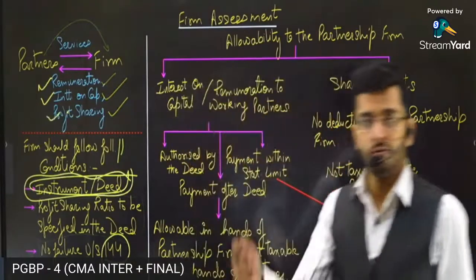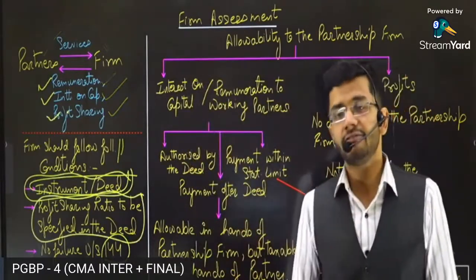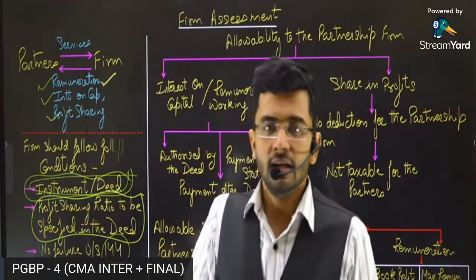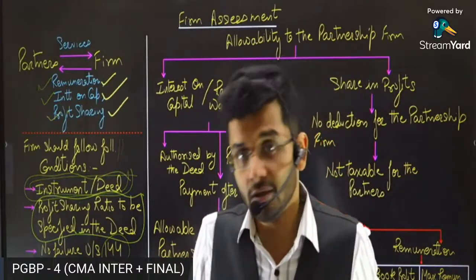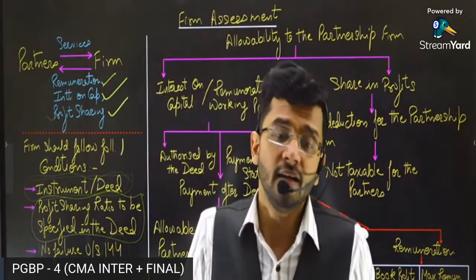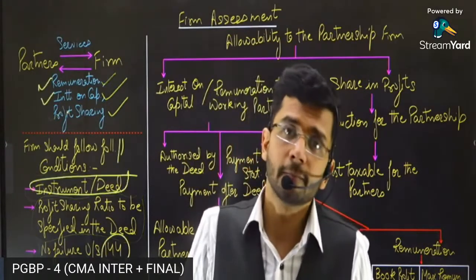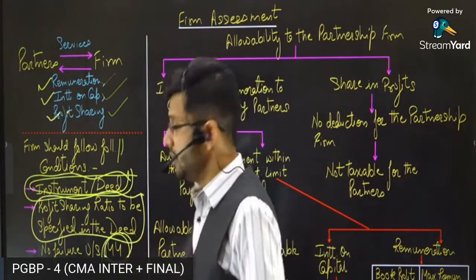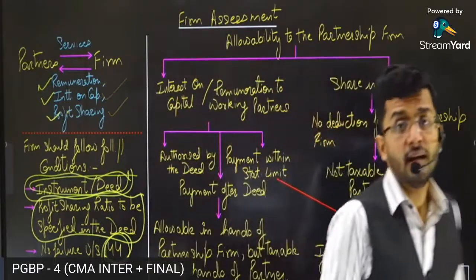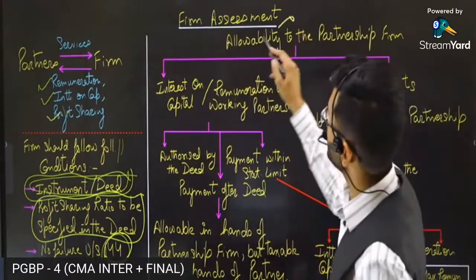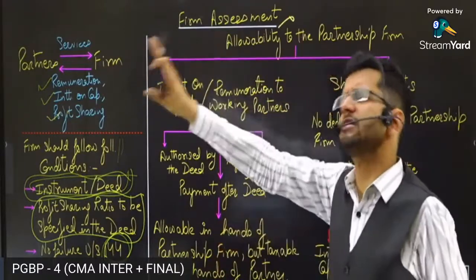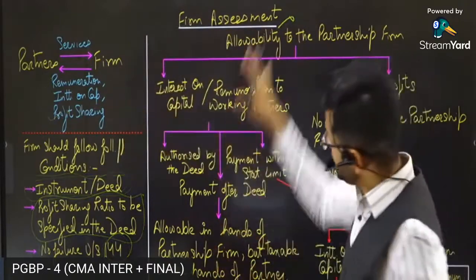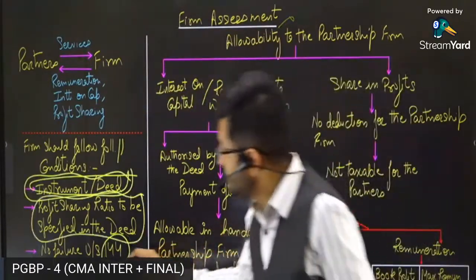So guys, 144 deals with best judgment assessment, which means that if notices are not responded to and the Income Tax Act has given you some ultimatum for filing your return of income or anything of that sort, and you did not comply with those provisions, then if you fall under 144 best judgment assessment, these provisions will not be applicable to you, and the assessing officer is free to do the assessment in the way he wants.